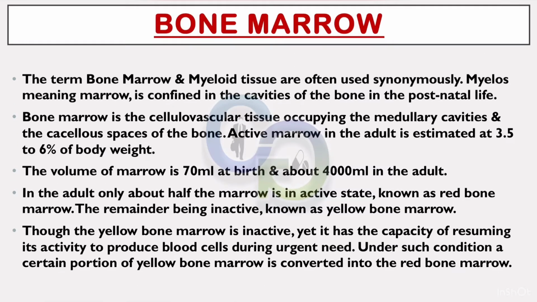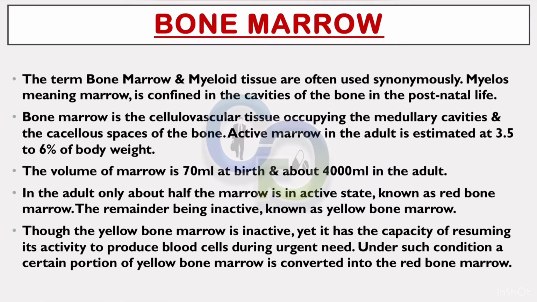Bone marrow. The term bone marrow and myeloid tissue are often used synonymously. Myelos, meaning marrow, is confined in the cavities of the bone in the postnatal life. Bone marrow is the cellulovascular tissue occupying the medullary cavities and the cancellous spaces of the bone. Active marrow in the adult is estimated at 3.5 to 6% of body weight. The volume of marrow is 70 ml at birth and about 4000 ml in the adult.